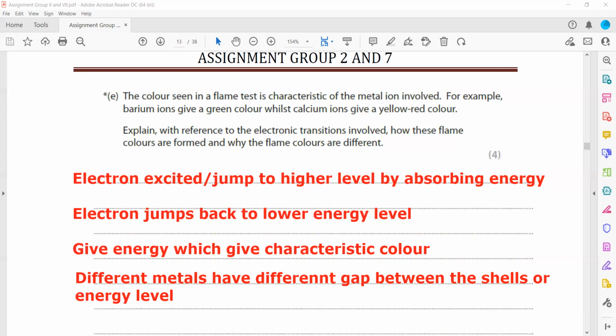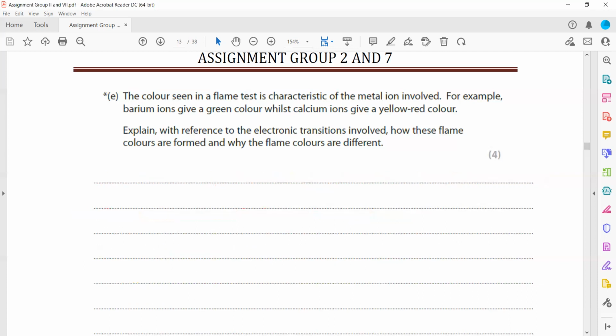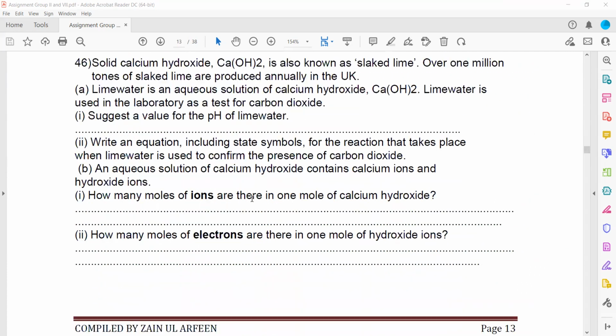Then light which is in a visible range corresponds to a characteristic color. And then why different metals are giving a different characteristic flame color, as they have different gaps between the shells. So this is always the case for the observation of flame color.